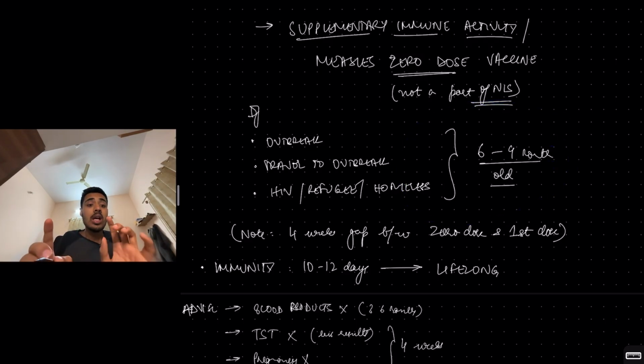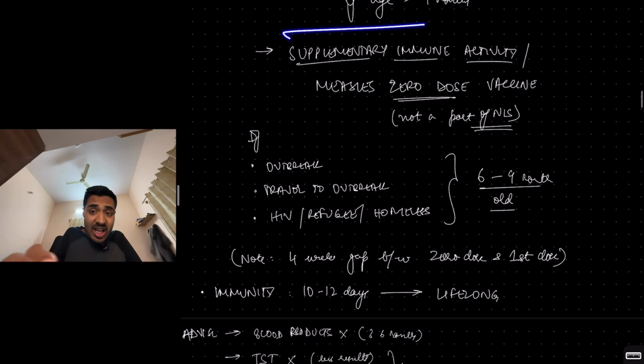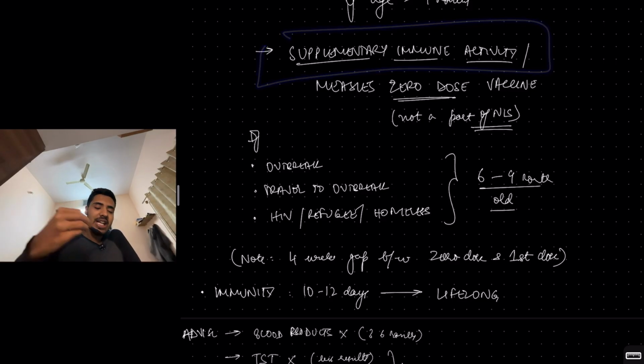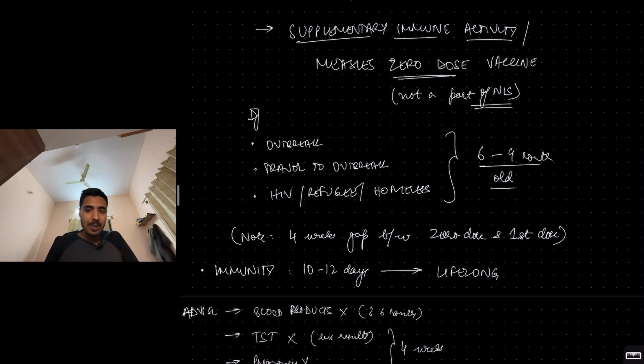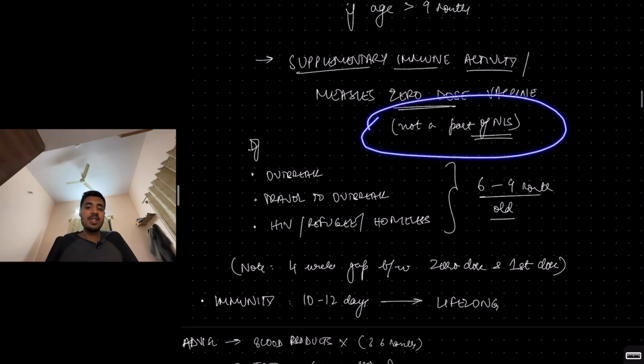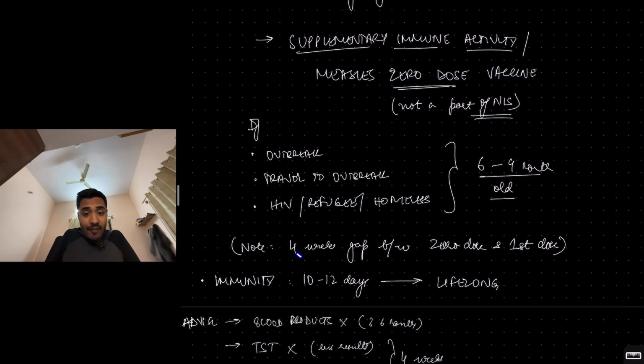If there is a measles outbreak, if the child is traveling to an area which has a measles outbreak, if it is a high risk child, HIV children, refugee children, homeless children, then you'll give an extra supplementary immune activity dose, an extra zeroth dose of measles vaccine to build their immunity. And it is not a part of NIS. That is, you have to leave a 4-week gap between the zeroth dose and the first dose.